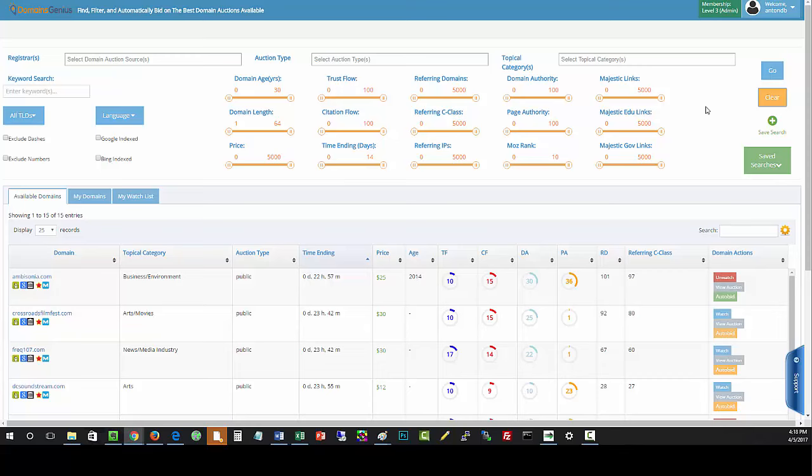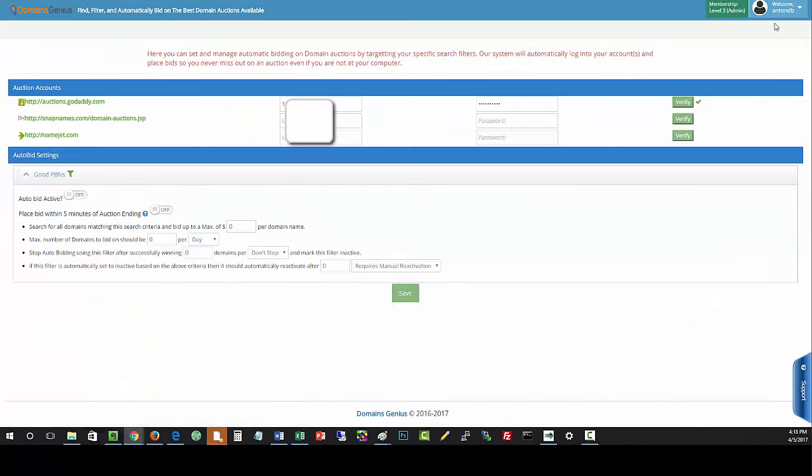You can start over. Now let's go look at the auto bidding page because this gets a little more in depth. Okay, so on this page, this is where you would link your account.